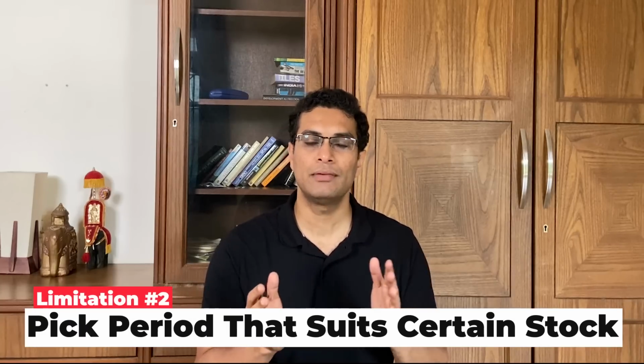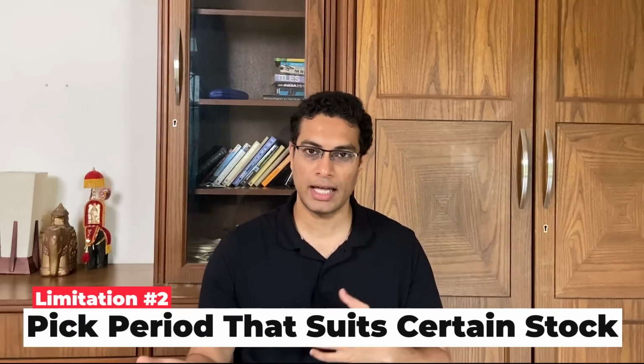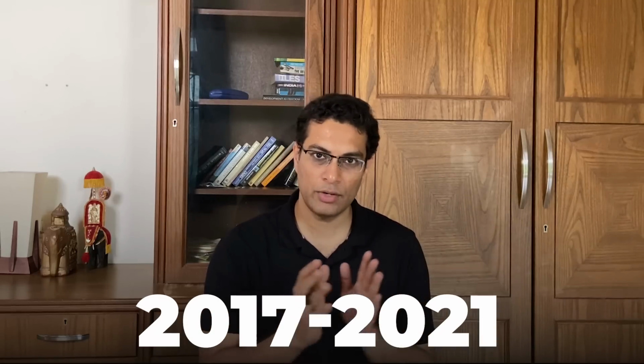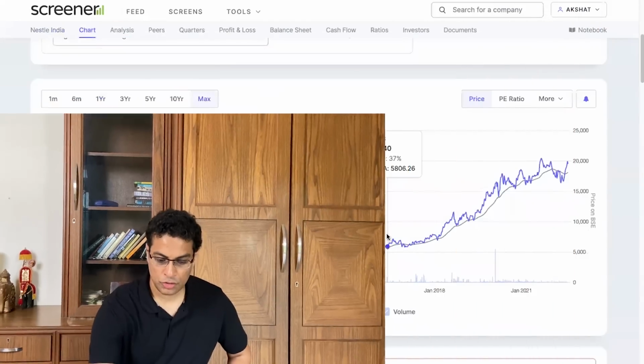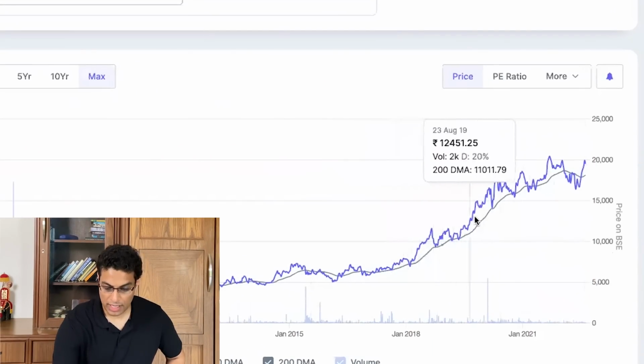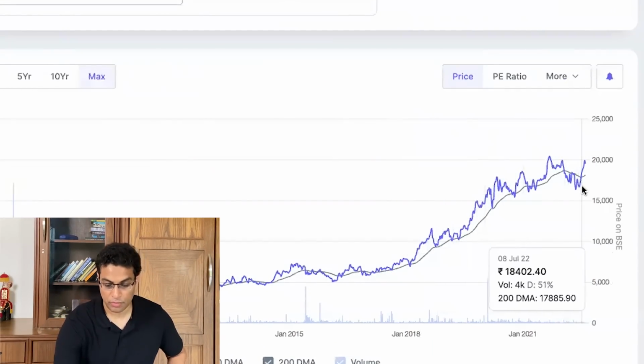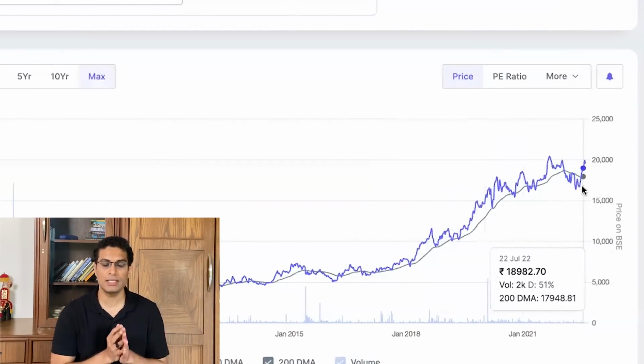The second key limitation of this Warren Buffett rule is that you might pick a period that supports a certain type of stock. For example, in our study, we picked the period 2017 to 2021. During this time, Nestle stock has been on an uptrend. Let me show you the chart also. So from this period onward, it has been on an uptrend like never before. So this can give skewed performance. So therefore, you can see a very high number for a company like Nestle.